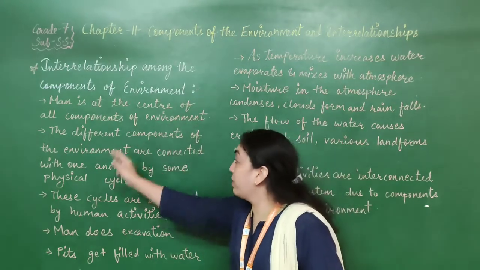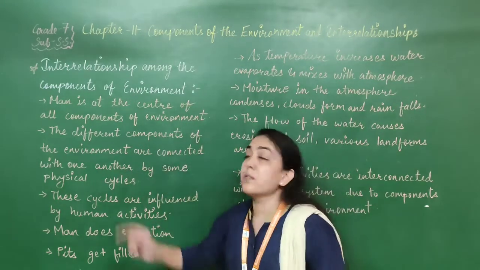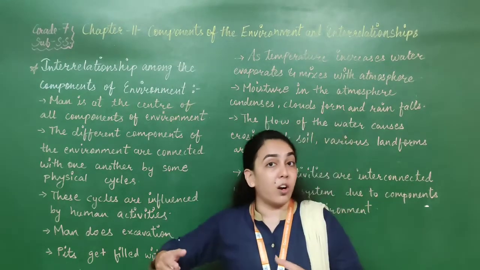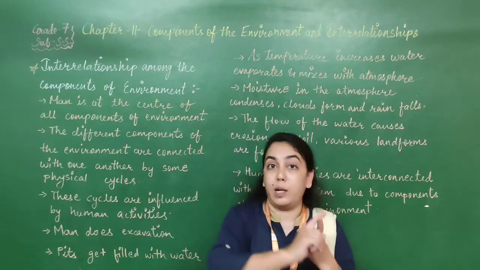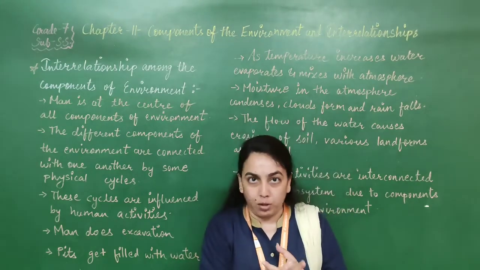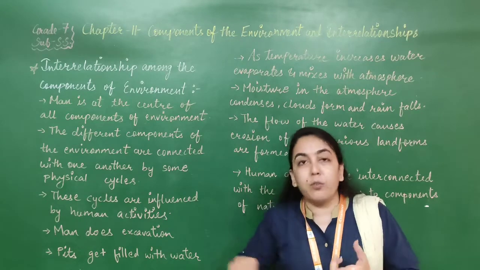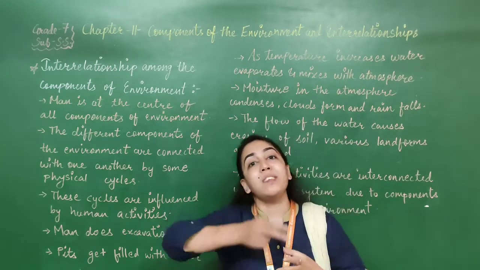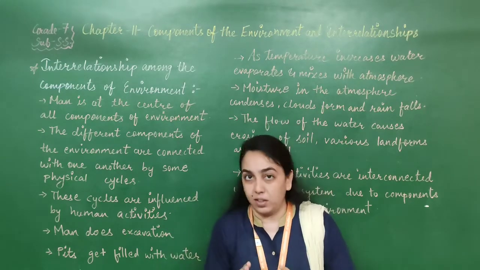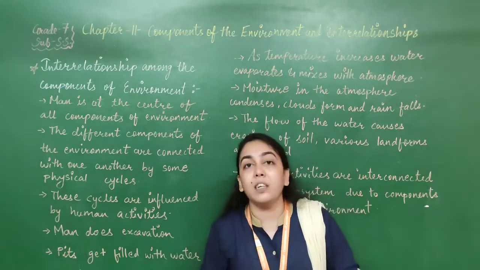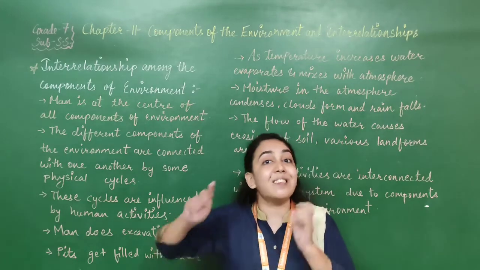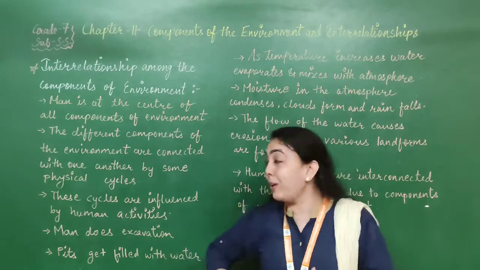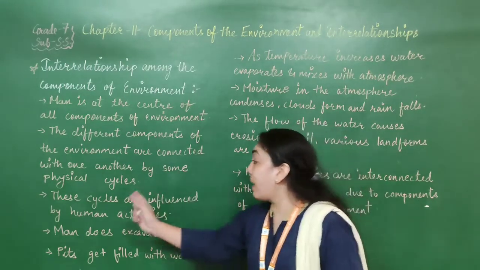The different components of the environment are connected with one another by some physical cycles. For example, here on the earth, human beings and living organisms are living. We are using the atmosphere, we need the air to breathe. We are using the land where we can survive and settle. We are using the water. All these things we are using and man is at the center. All these things are connected with each other. If any one thing is taken away, then we cannot survive. So this is called the physical cycle which is going on. These cycles are influenced by human activities.